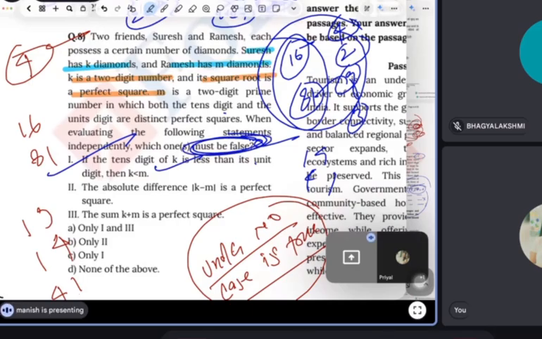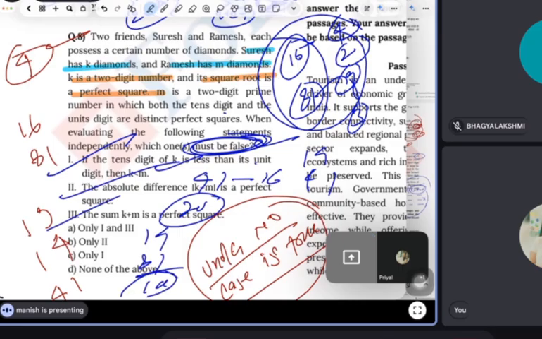The absolute difference of K minus M is a perfect square. Why not? It can be. For example, 41 minus 16 is 25. Yes, it is. Then the sum K plus M is a perfect square. Yes, 19 and 81 gives 100, a perfect square. So none of them is false, guys.